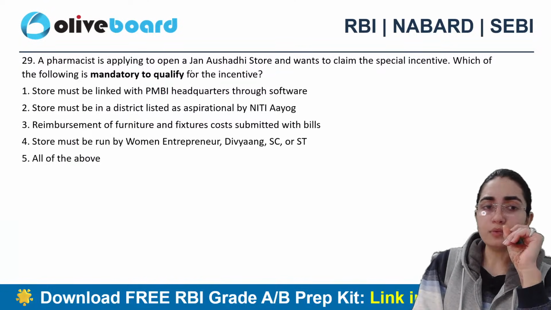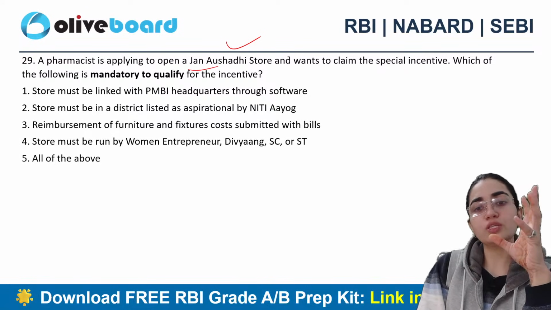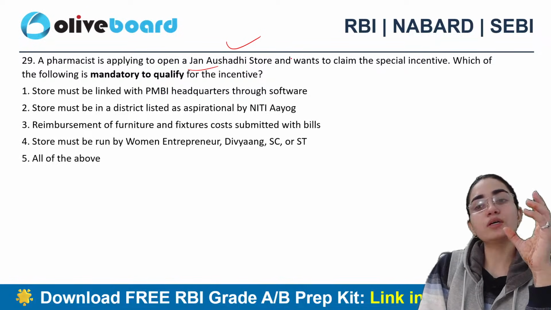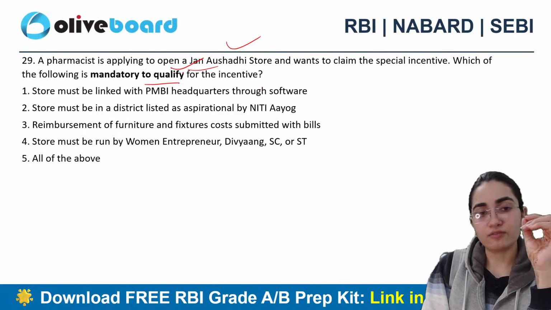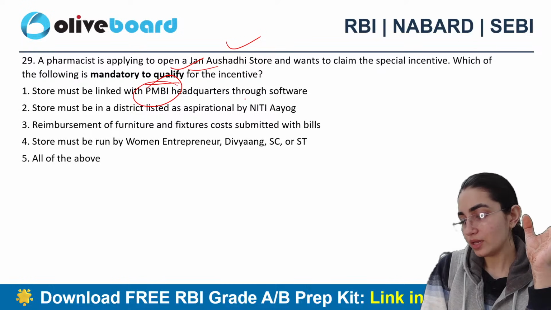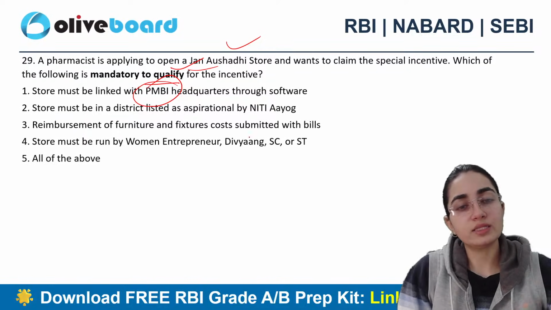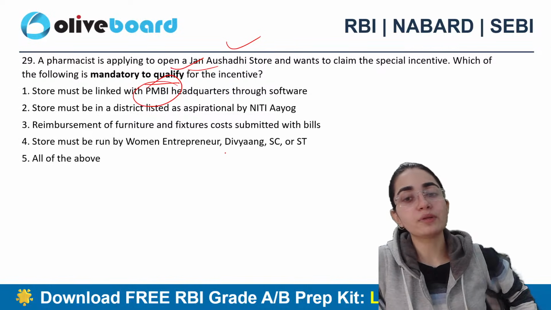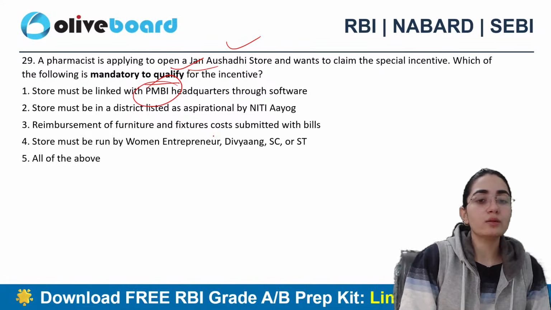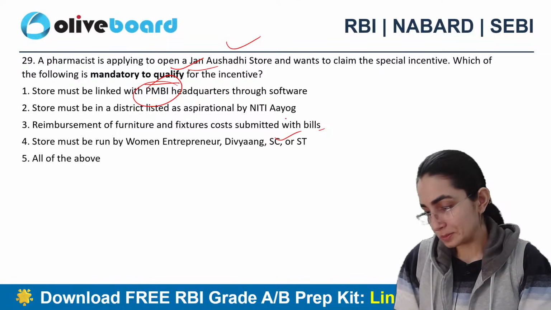Okay. A pharmacist who is applying to open a Jan Aushadhi store and wants to claim the special incentive. Which of the following is mandatory to qualify for the incentive here? Store must be linked with PMBI headquarters through software. Store must be in a district listed as aspirational by Niti Aayog. Reimbursement of furniture and fixtures cost submitted with the bills. Store must be run by women entrepreneurs, Divyang, SC, ST, or all of the above. 29th.